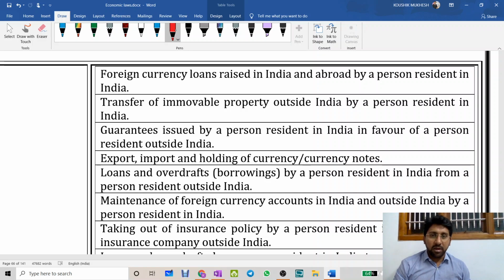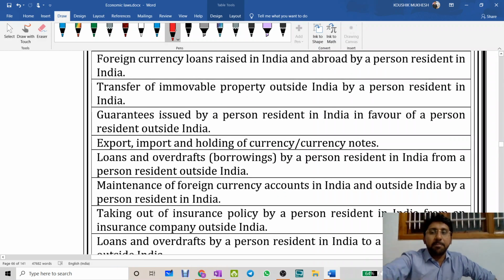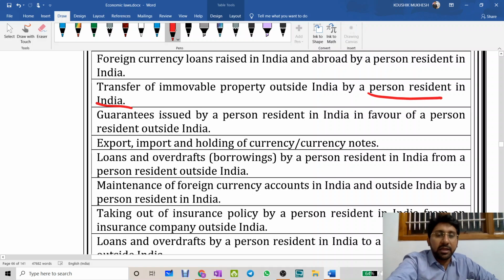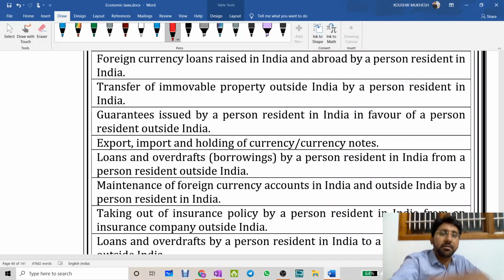That means I am a PROI. Listen carefully. I am a PROI. I purchased the immovable property outside India and became a PRI later. Now, is this a capital account transaction, and is it permitted or not permitted? Just now we have seen that yes, it is permitted with the approvals. That means you may be a PRI, you may be a PROI. PROI we will see later. First I am a PRI. I purchased immovable property outside India. Now I want to transfer that. Yes, you can do that with the permission of RBI.